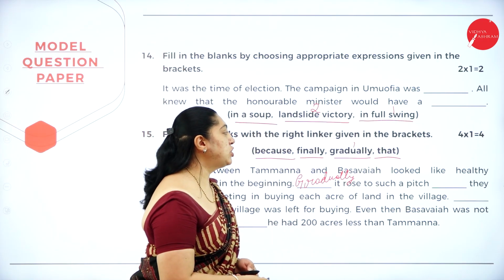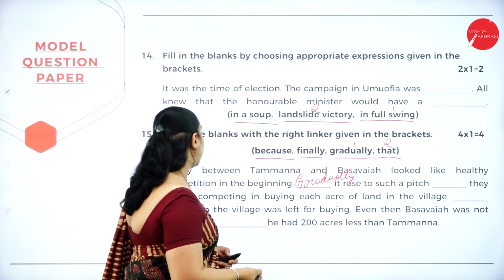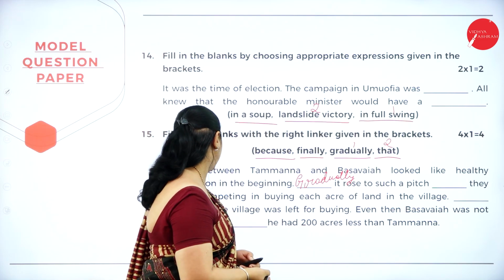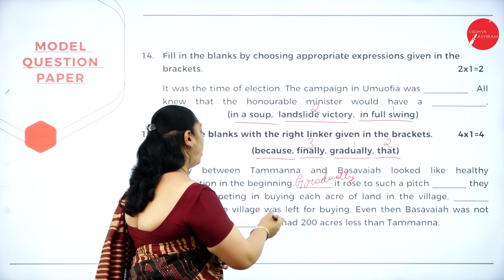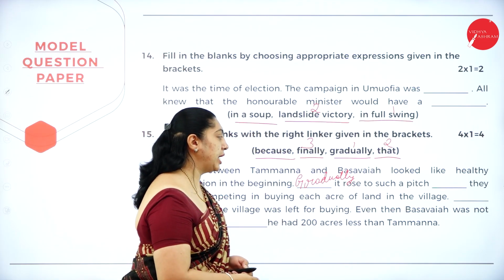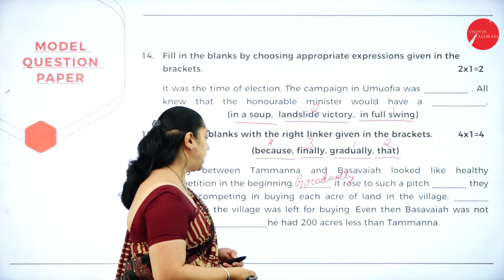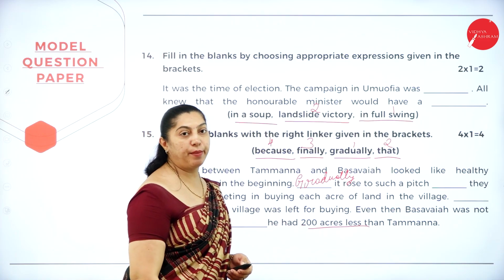Gradually, it rose to such a pitch that they started competing in buying each acre of land in the village. Finally, there was no land in the village left for buying. Even then, Basavaya was not happy because he had 200 acres less than Tamanna.